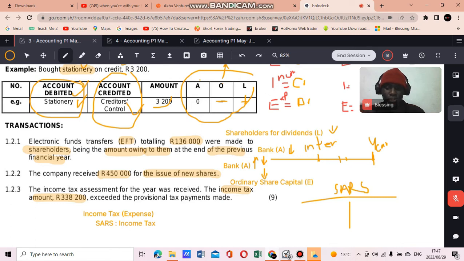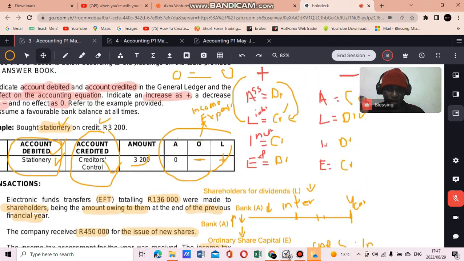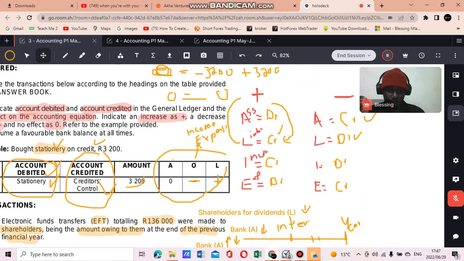What happens is during the year, we pay provisional tax payments, right? Since this is a liability account, it means that we owe SARS, so the money that we owe SARS will go on their side. Whenever we receive our tax amount, we just put it on the credit side. Remember, liabilities increase on the credit side.